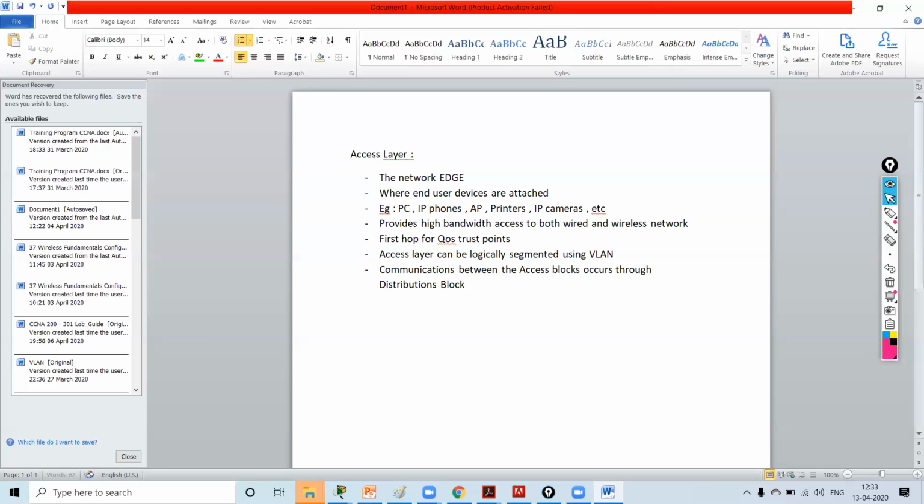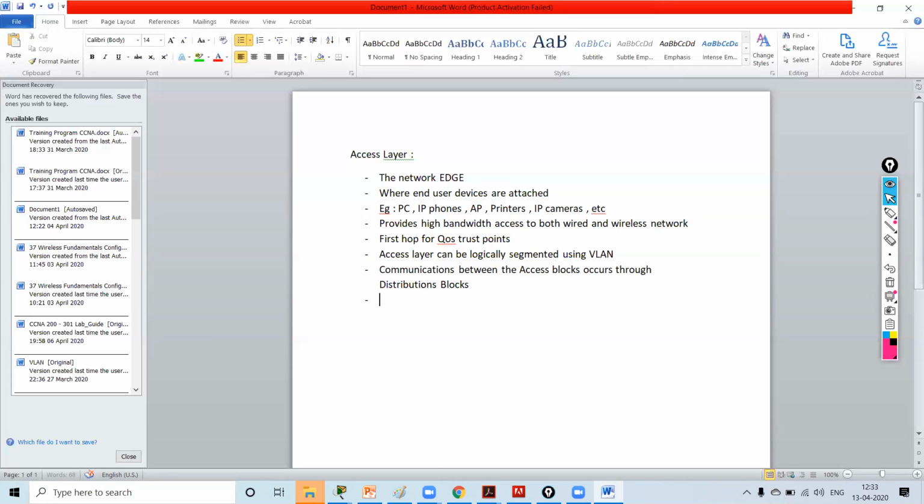So access switches will not be connected to each other. Access layer switches will not be connected to each other. All the communications between the access layer switches will be forwarded through the distribution layer switch.